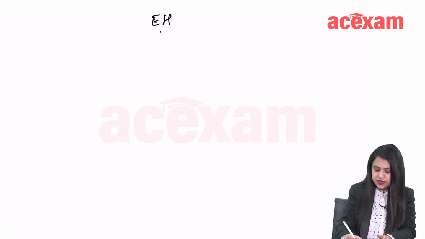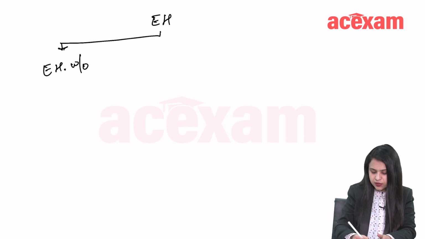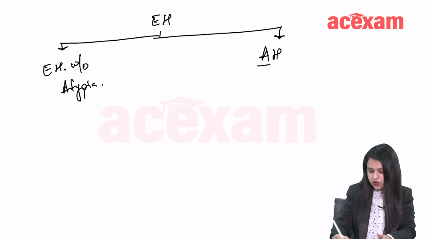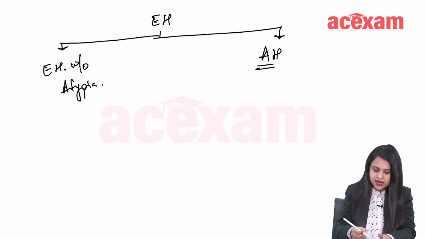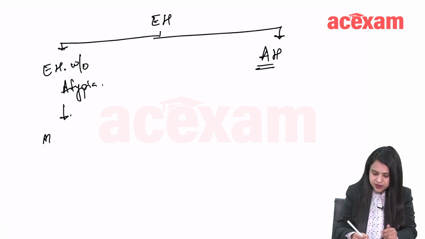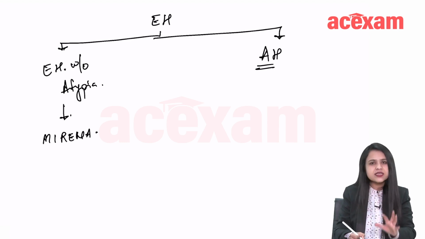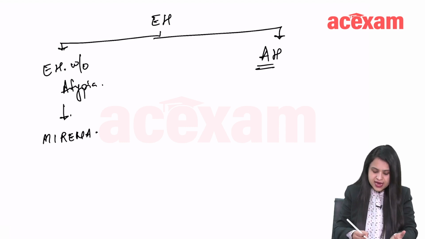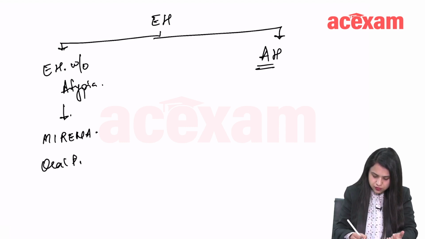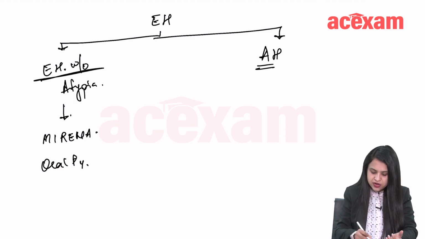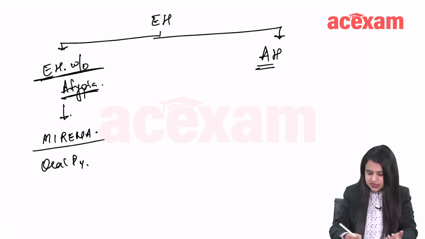Basically, in endometrial hyperplasia, it is either without atypia, or atypical hyperplasia, endometrial hyperplasia with atypia. If there is no atypia, then you can just give progesterone. The best agent is Mirena. It has a contraceptive advantage also and it acts better. Second line is oral progesterone. So when you are asked about this, without atypia, Mirena is the answer.